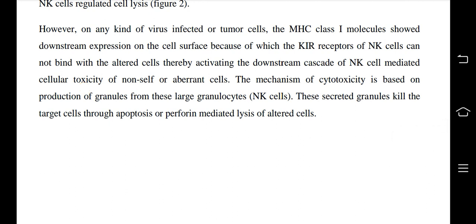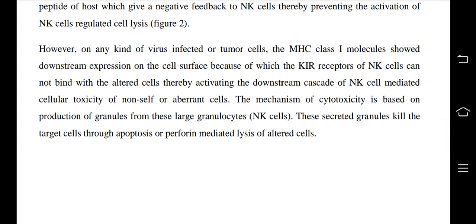However, on any kind of virus infected or tumor cells, the MHC class 1 molecule shows downregulated expression on the cell surface, because of which the KIR receptors of NK cells cannot bind with the altered cells, thereby activating the downstream cascade of NK cell mediated cellular toxicity of non-self or aberrant cells. The mechanism of cytotoxicity is based on production of granules from these large granulocytes or NK cells. These secreted granules kill the target cell through apoptosis or perforin-mediated lysis of altered cells.